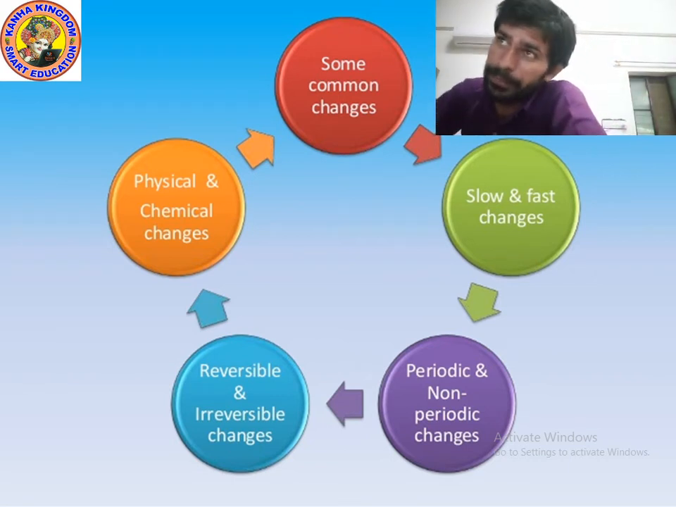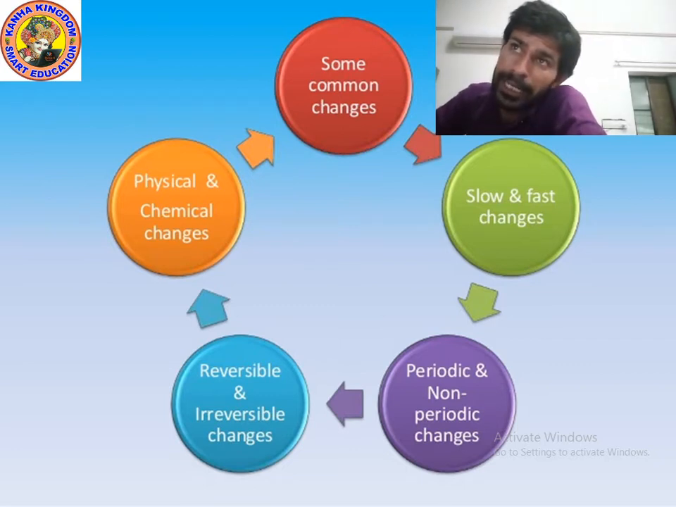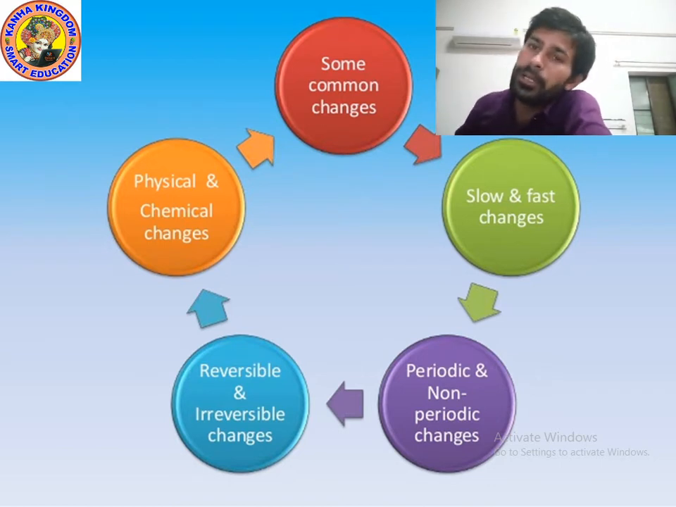In your book, slow changes are given, fast changes are given, physical and chemical changes are also given, and reversible and irreversible changes are also given. But periodic changes are not given. Periodic and non-periodic changes are not given. Okay. So which are the common changes?